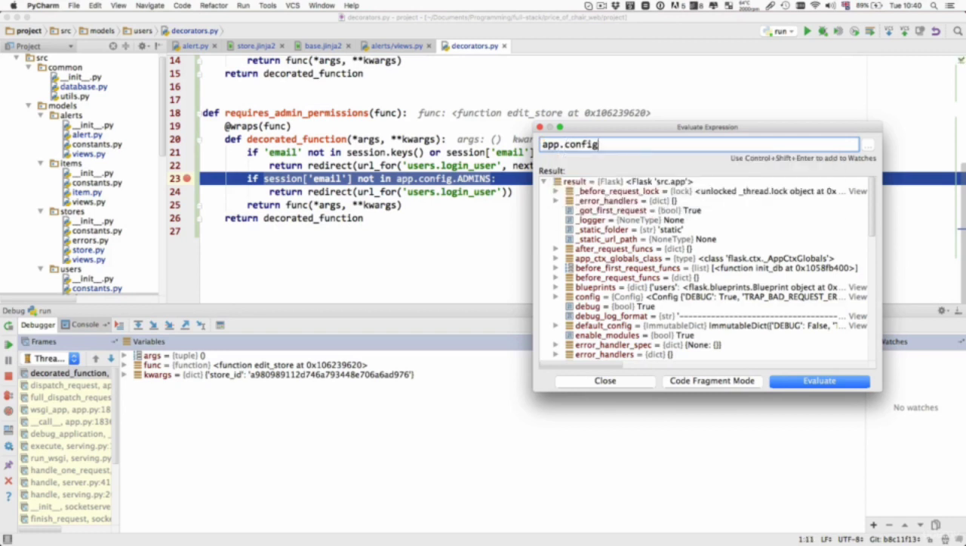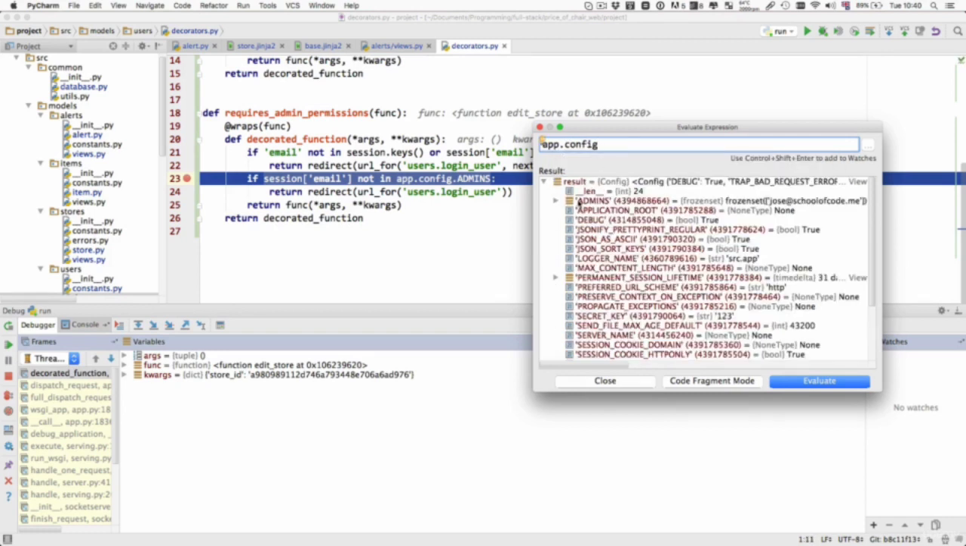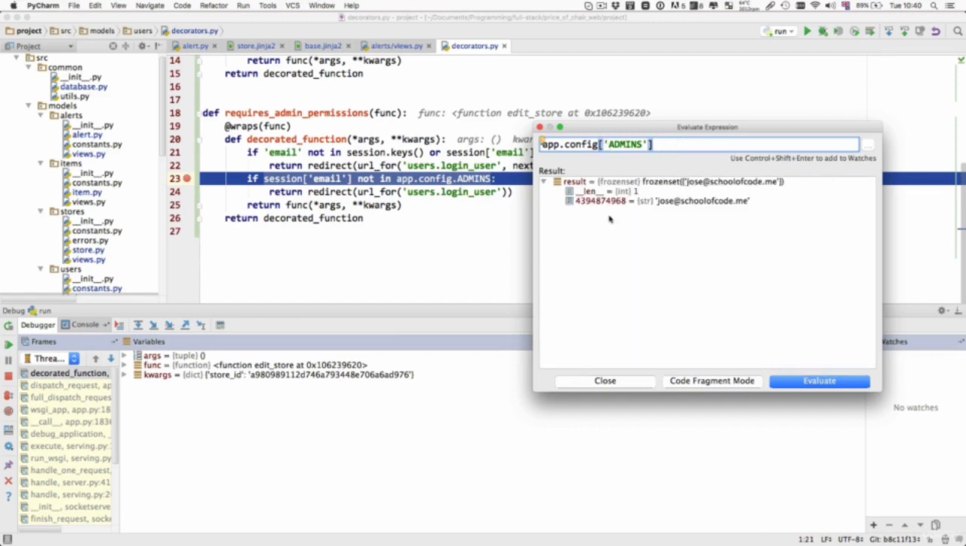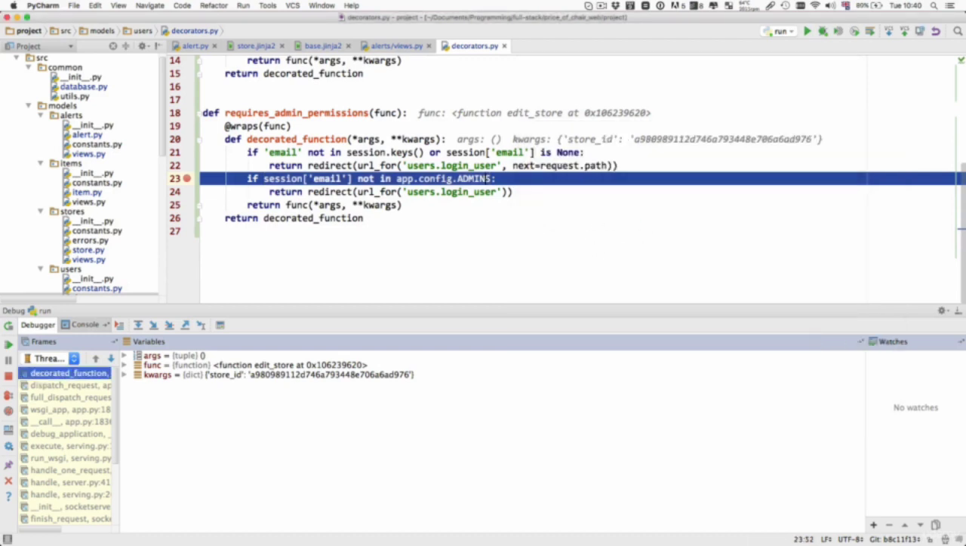However, app.config, its properties are enclosed in single quotation marks. This means they are not attributes, they are keys. And therefore, app.config is indeed a dictionary. So we need to access the properties using the dictionary way, which is to enclose them in square brackets and in the quotes as we see there. And now when we do that, we actually do get the frozen set, which is what we want. So let's change app.config.admins to app.config and accessing the key admins there.